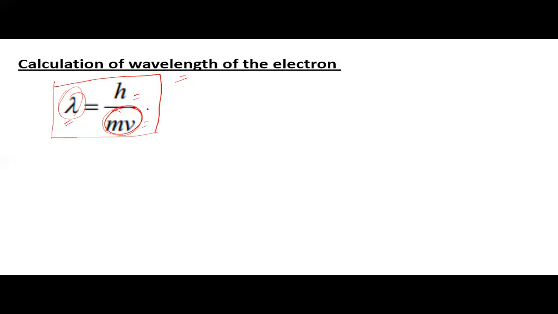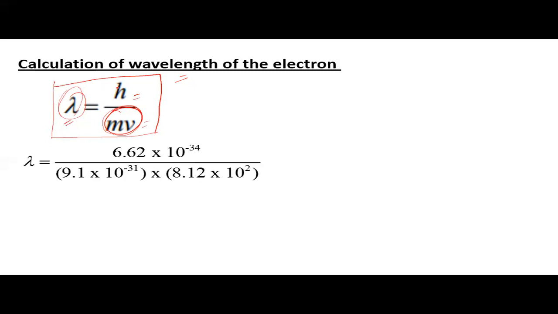When we substitute the values of h, m and v that we calculated in the previous slide, the value of Planck's constant is 6.62 into 10 to the power minus 34, the mass of the electron is 9.1 into 10 to the power minus 31, and the velocity is 8.12 into 10 to the power 2.